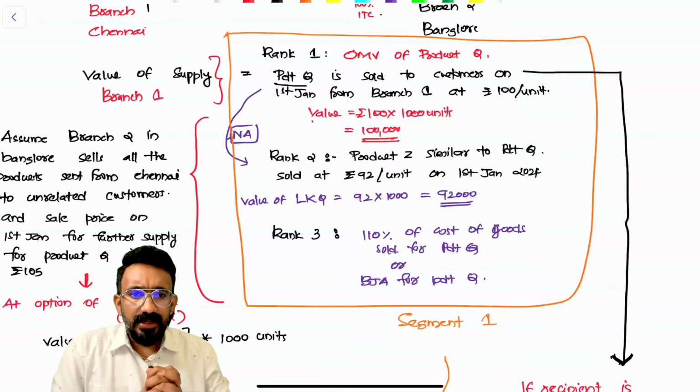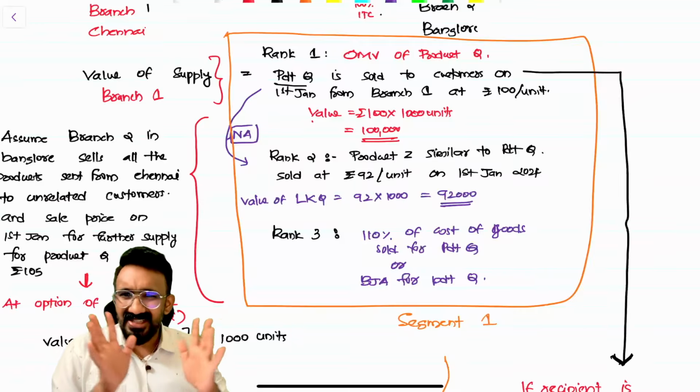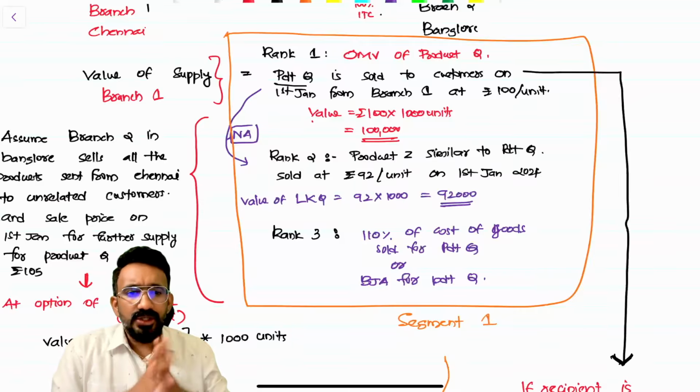If that is also not available, I can take 110% of the cost of producing this product Q, or I can look at the best judgment assessment for product Q. This is a clean case that I have. Now there are two additional options that are available. What are the options that are available?